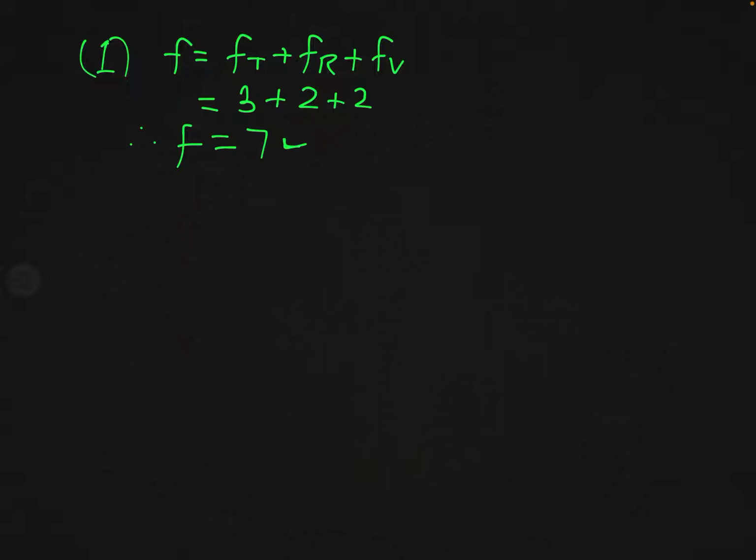Now, according to the equipartition theorem, energy associated with each degree of freedom for this molecule is half kT.